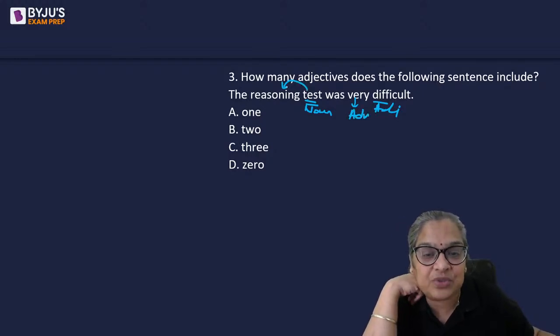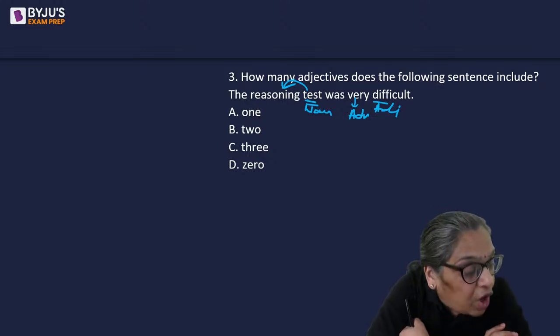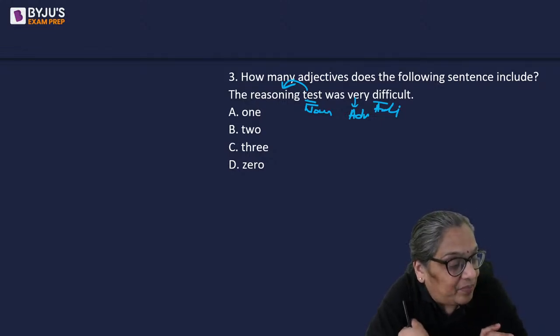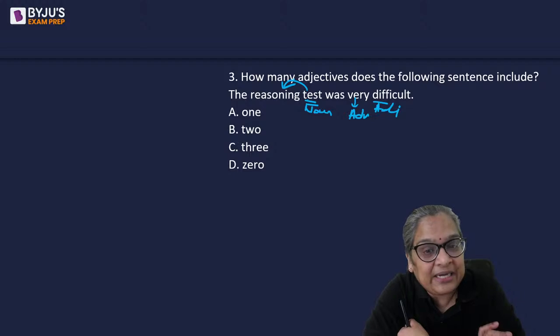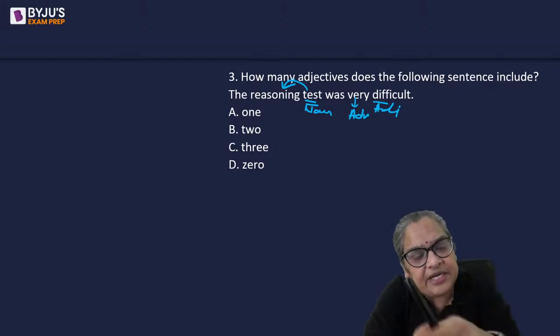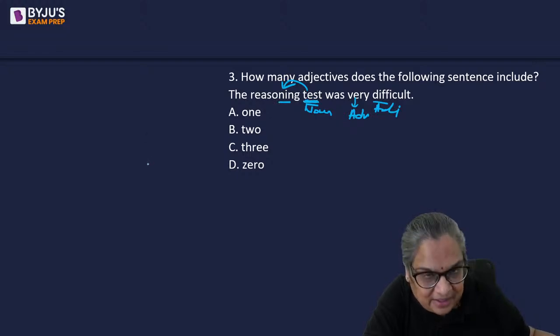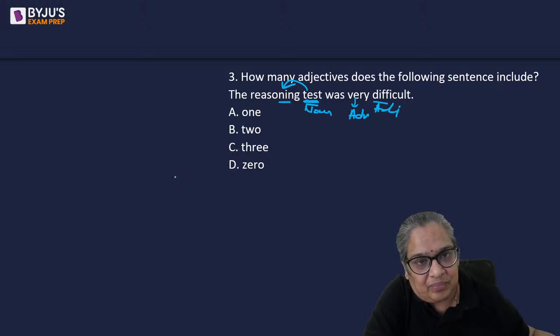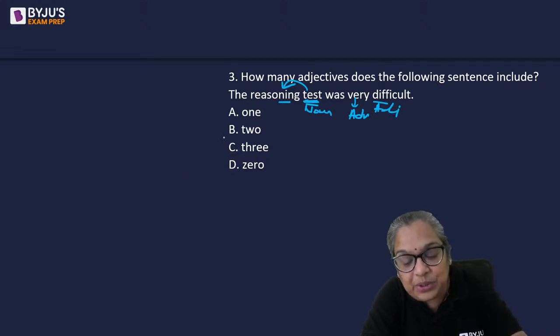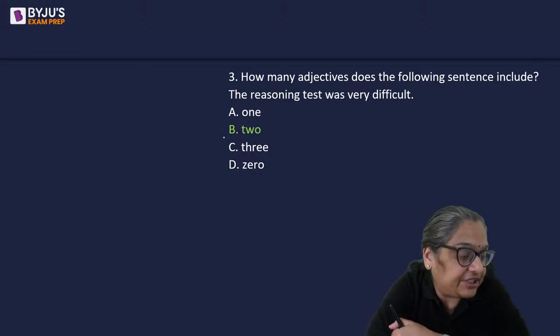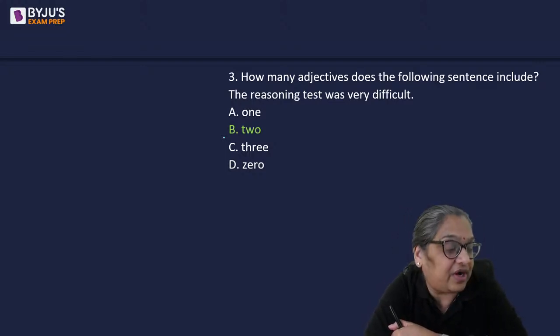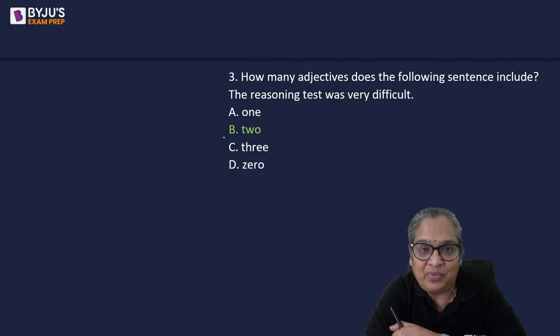Acha, what test was it? It was a reasoning test. It could be a quant test, it could be an English test. So reasoning here is an adjective describing the test. It's like tall boy, black dog. It's the same thing. So there are actually two adjectives, reasoning and difficult. Very is an adverb.